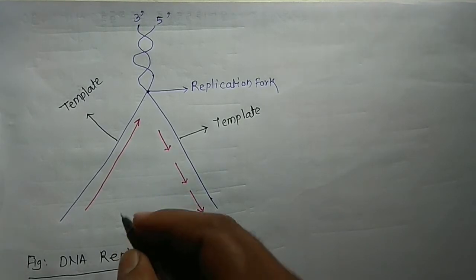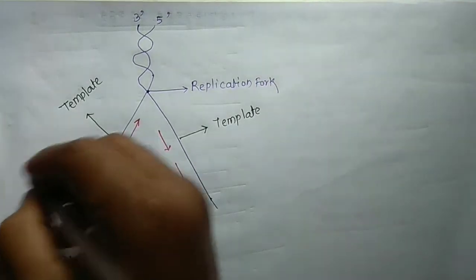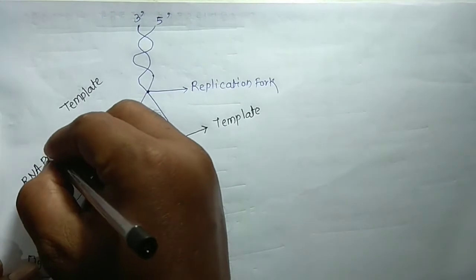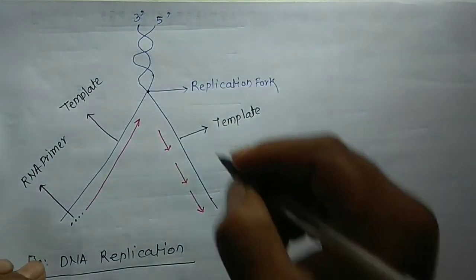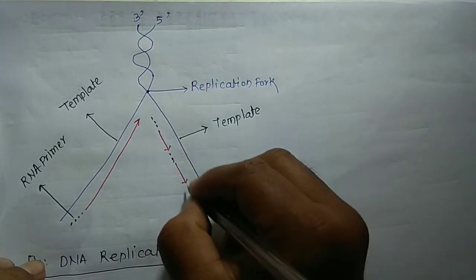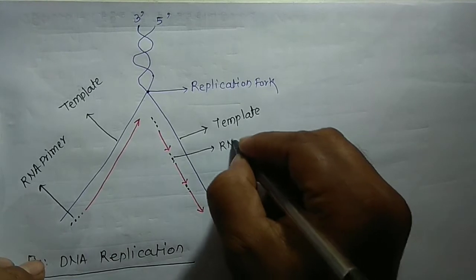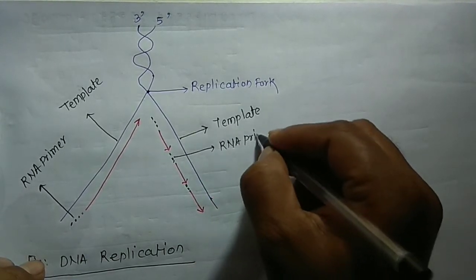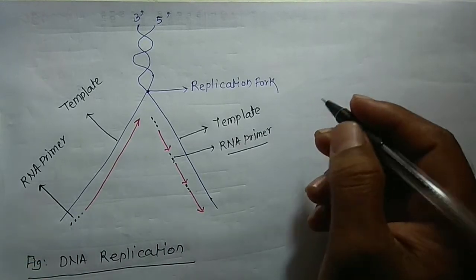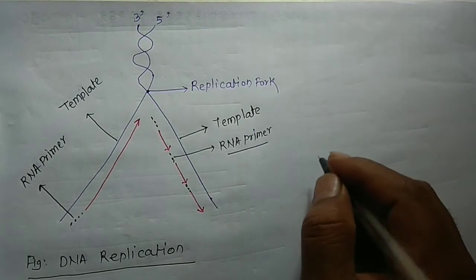This part is called the RNA primer, and this is another one. So this RNA primer forms the new complementary strand. This RNA primer is controlled by the enzyme